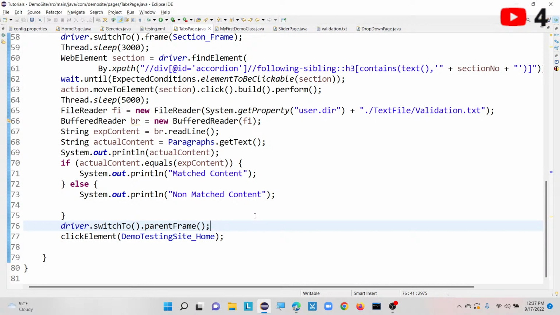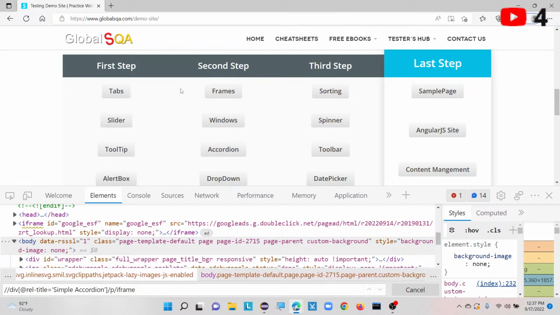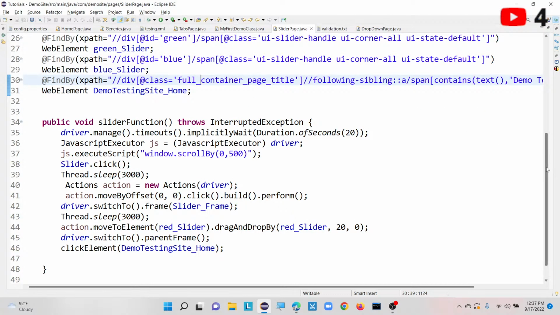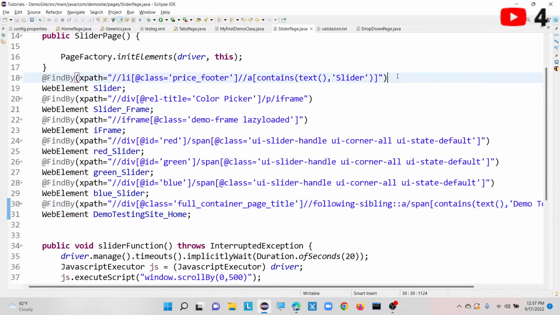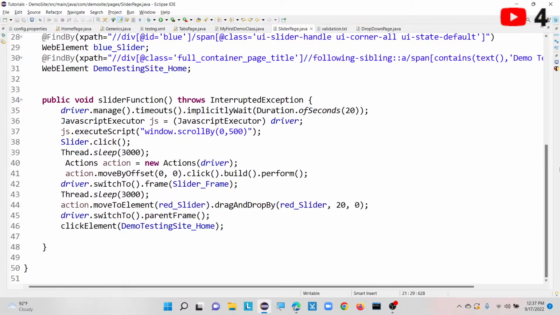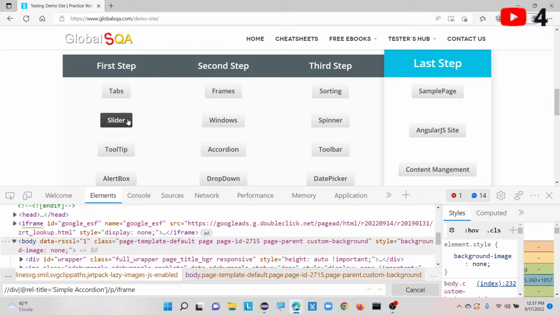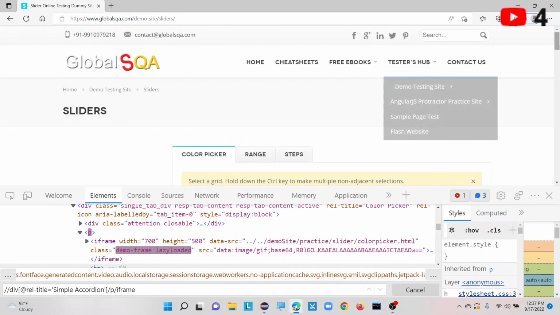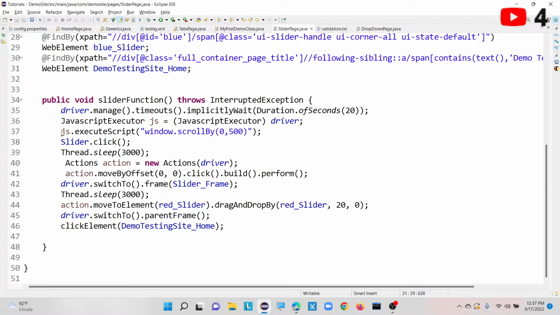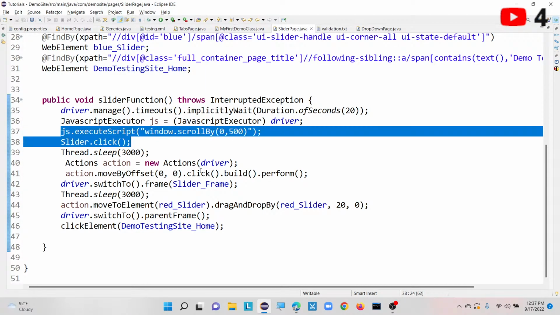So once I again go back to the home page of this demo testing site, then the next operation here is slider. So in the same way I have made it for slider also. If you look into this code, again I am taking the slider XPath to first click on that particular slider web element. Once I click on that slider web element, maybe you are getting some frames or some ads during your automation. So to avoid that, I am clicking once outside of that frame or anything, so that it will go again and perform the slider operations.